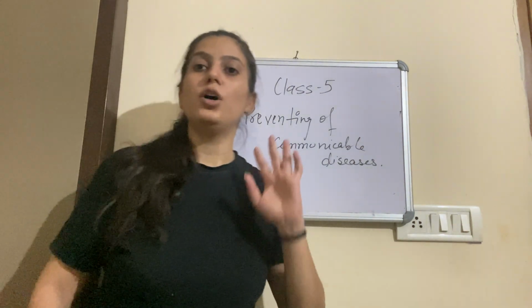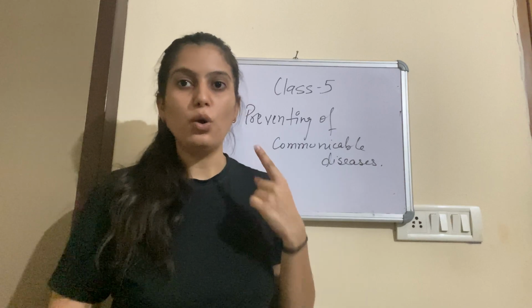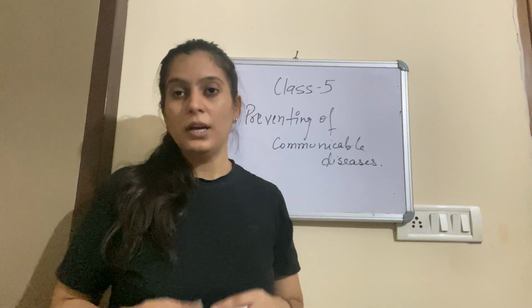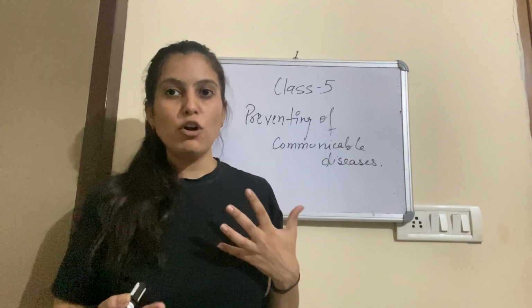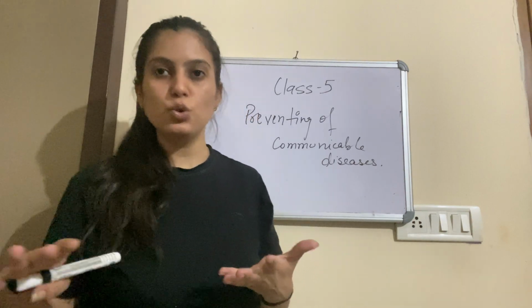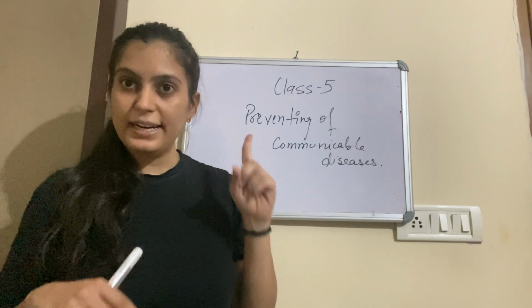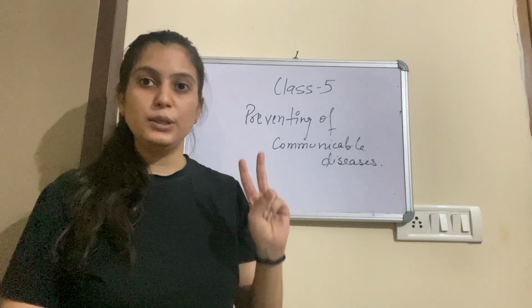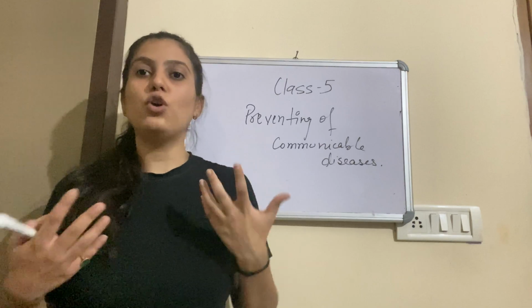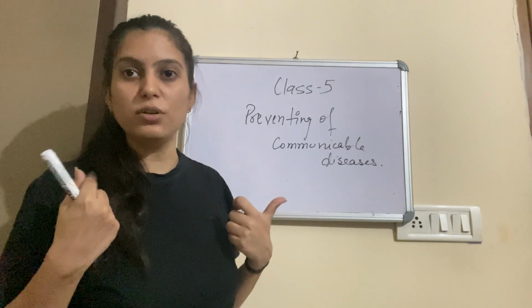Fourth, make sure that your fruits and vegetables are always washed properly. Next, preventing mosquitoes and breeding. Make sure that there is no stagnant water or still water at your homes. The drainages must be clean, the sewers must be clean, and make sure to wear full sleeves clothes so that mosquitoes cannot bite you.